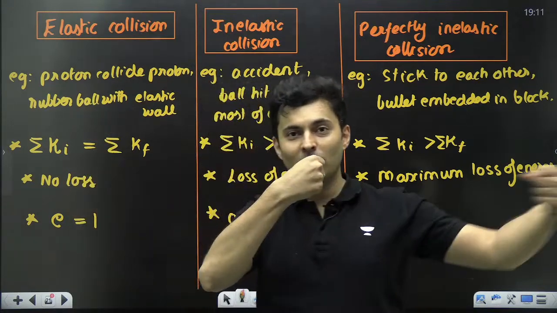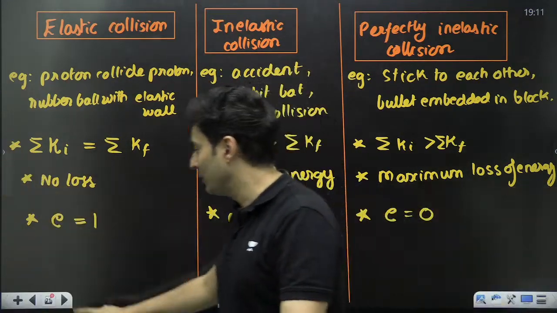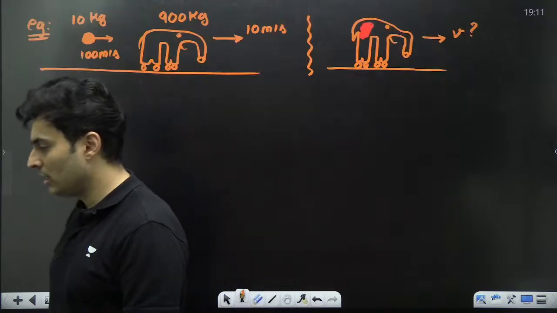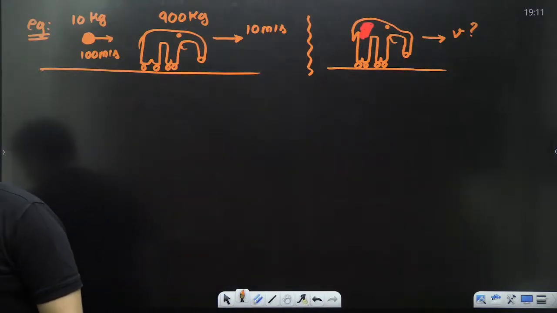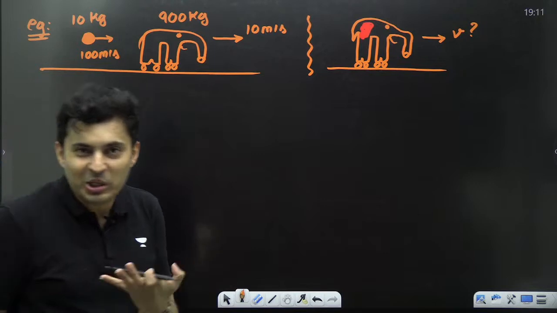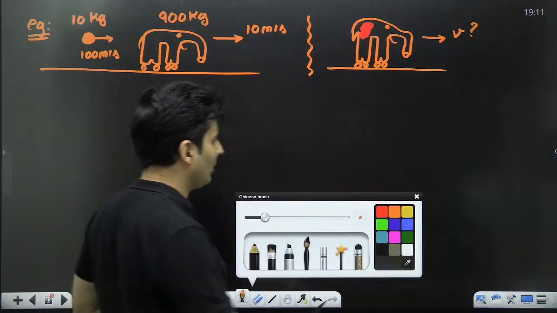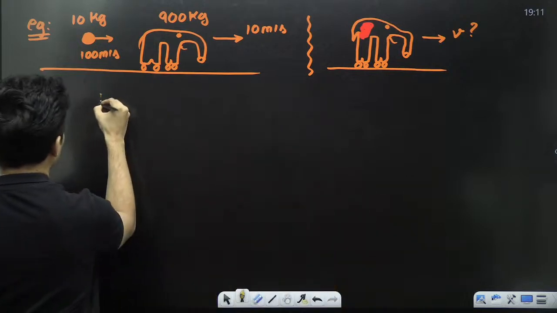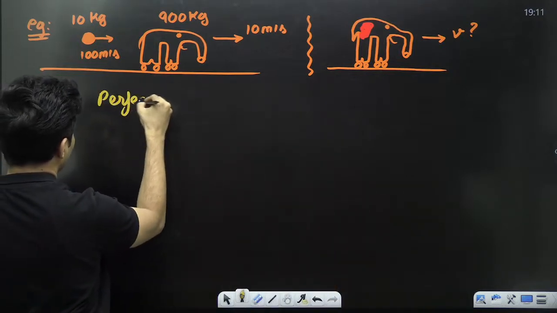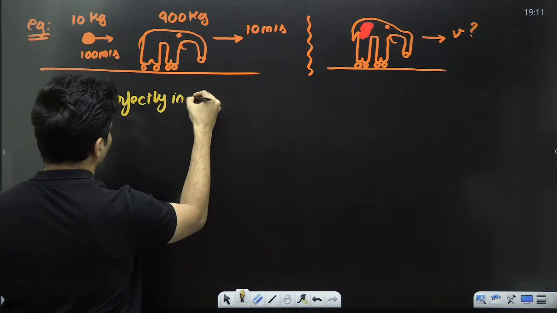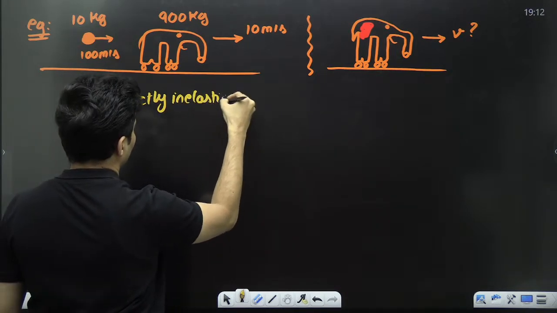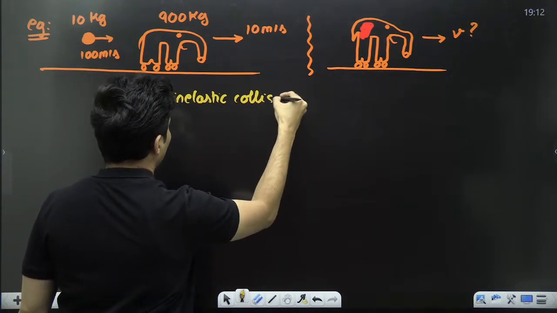You're saying, boom, they collide and they go like this. What are you saying? No, no. Understood? Clear? Pierces through that elephant. Yes, Jasper, I know it is probably not a very good scene to see, but yeah, we have to solve the problem. So it is definitely a perfectly inelastic collision.